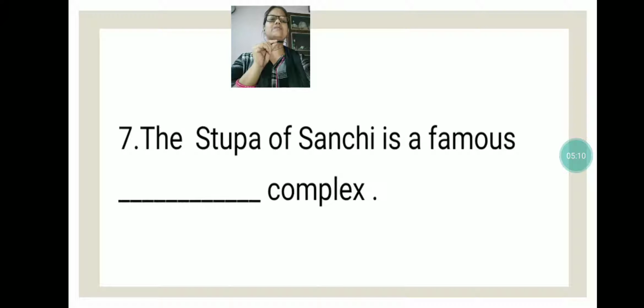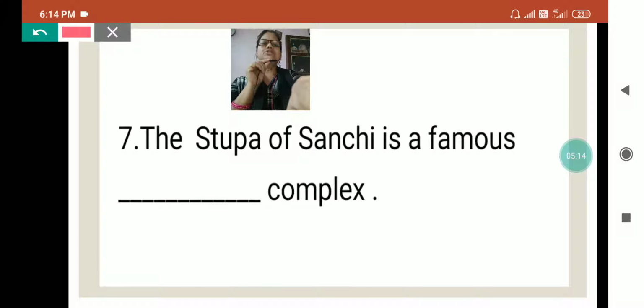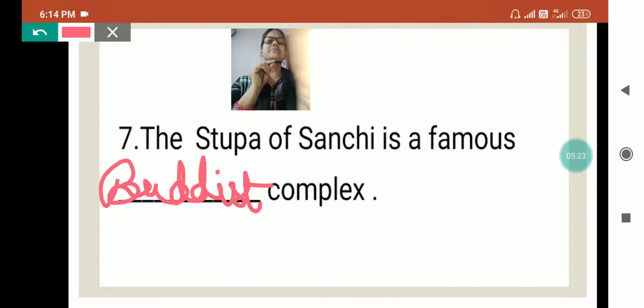Now, the Stupa of Sanchi is a famous Buddhist complex. It is situated on a hilltop in Madhya Pradesh.